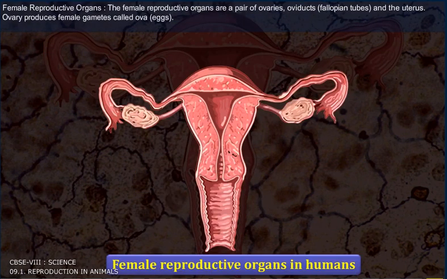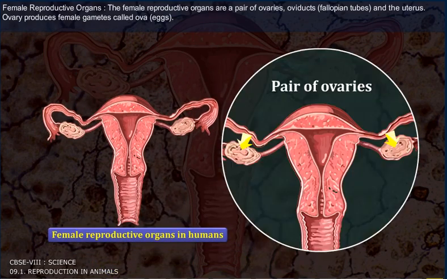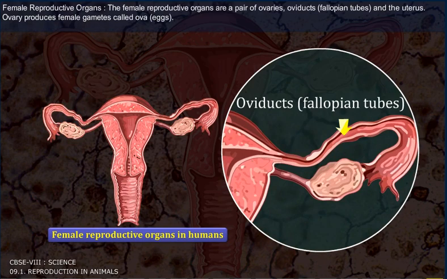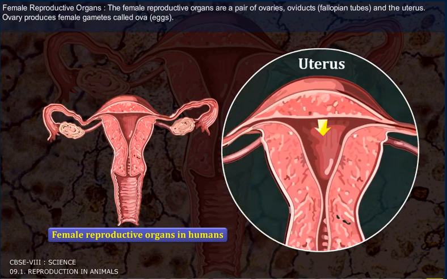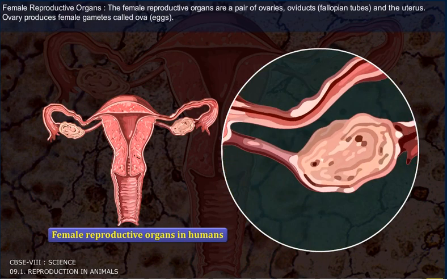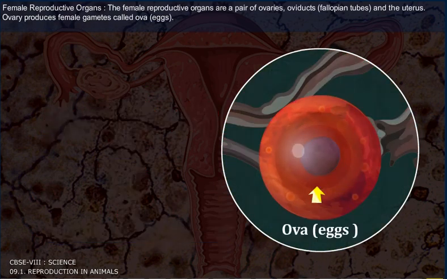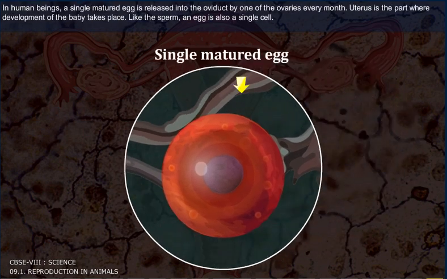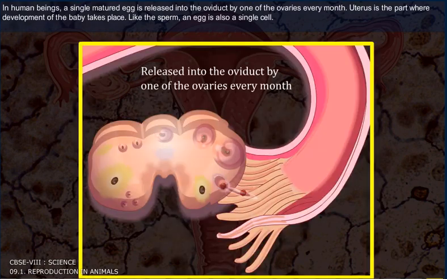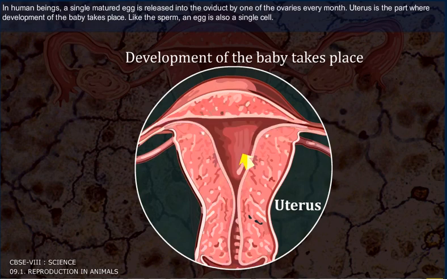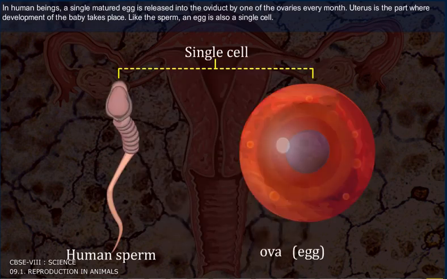Female reproductive organs. The female reproductive organs are a pair of ovaries, oviducts or fallopian tubes, and the uterus. Ovaries produce female gametes called ova, or eggs. In human beings, a single matured egg is released into the oviduct by one of the ovaries every month. The uterus is the part where development of the baby takes place.